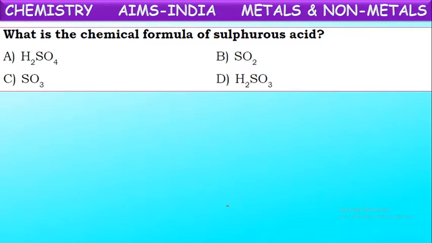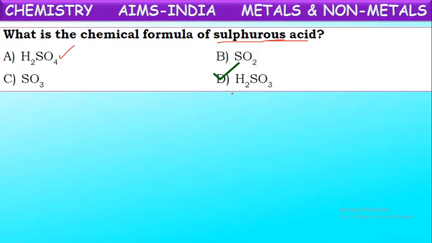Next, what is the chemical formula of sulfurous acid? Sulfur can form two acids, sulfuric acid and sulfurous acid. The formula of sulfuric acid is H2SO4, whereas the formula of sulfurous acid is H2SO3, with one oxygen less.